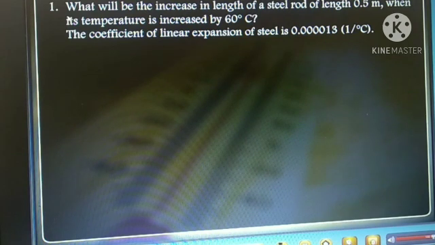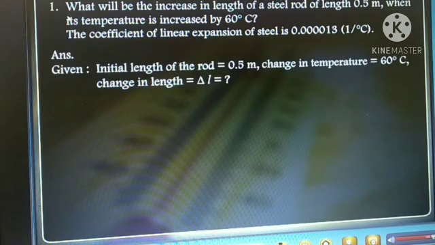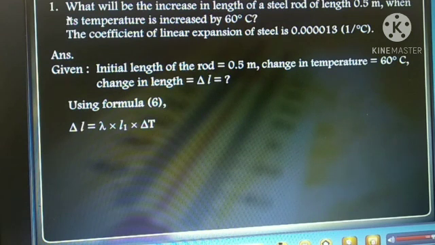What will be the increase in length of a steel rod of length 0.5 meter when its temperature is increased by 60 degrees Celsius? The coefficient of linear expansion of steel is 0.000013 per degree Celsius. Given initial length of rod equal to 0.5 meter, change in temperature equal to 60 degree Celsius, then what will be the change in length, that is delta L?